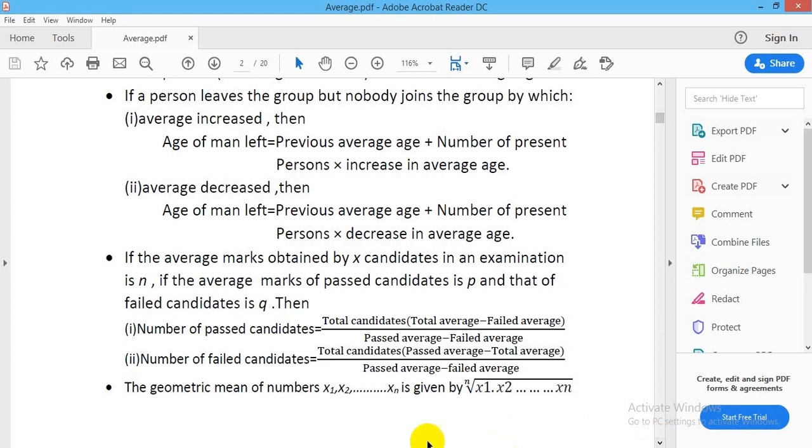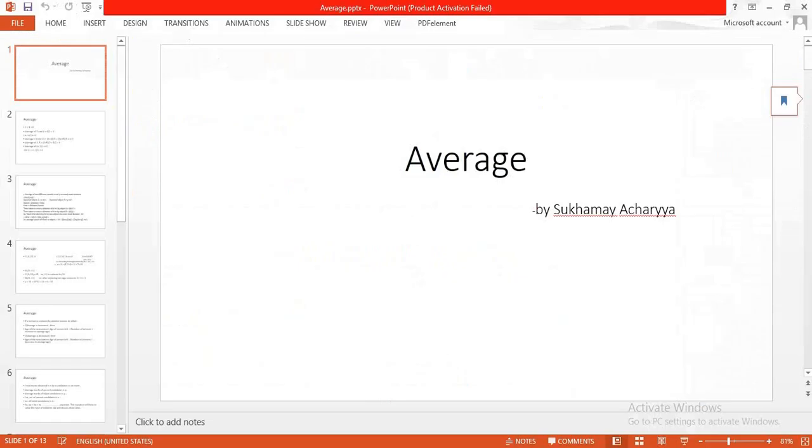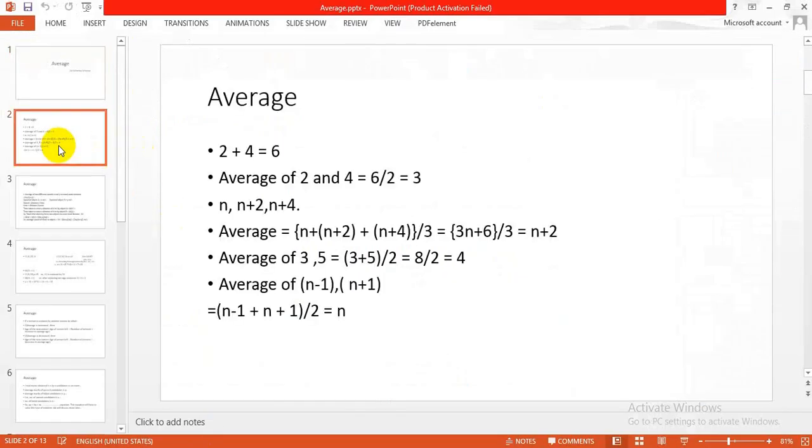Okay, now let us discuss elaborately these things. What is average? Average is the sum of observations divided by the number of observations. If there are two numbers, 2 and 4, and we have to find the average of 2 and 4, what will be the answer? The summation of 2 and 4 is 6.